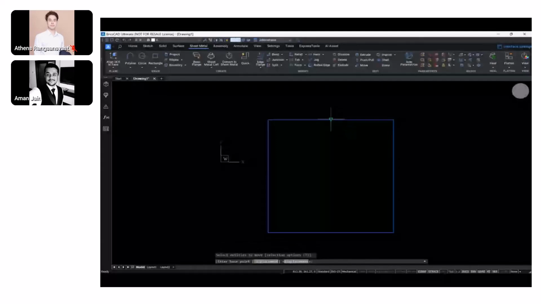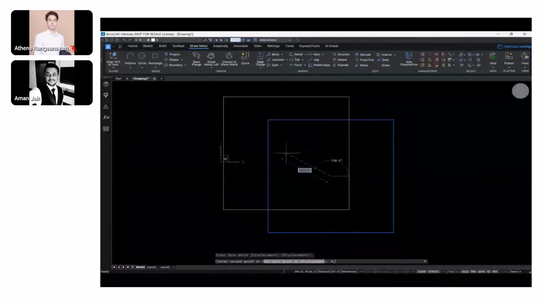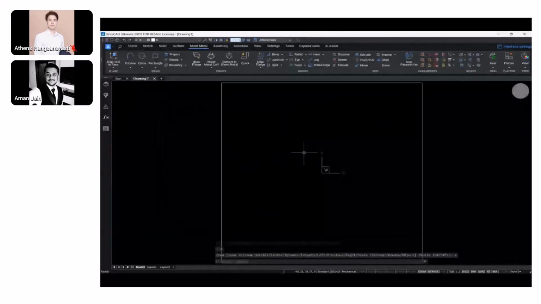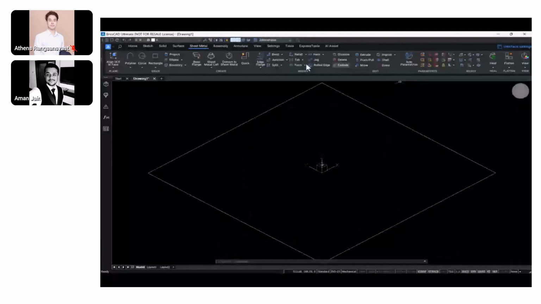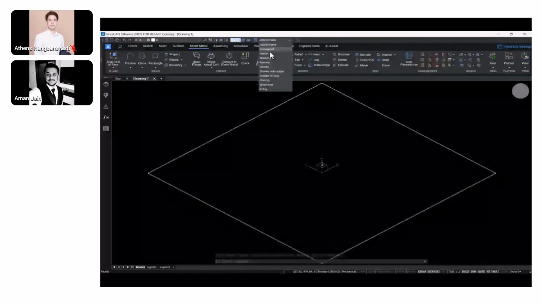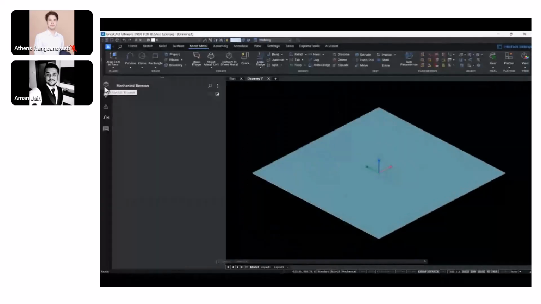Here I'm using the 2D drafting tools of BricsCAD, just creating a plain rectangle, or rather a square, because it's 700 by 700 in dimensions. And I'm just trying to place it at the center. Since BricsCAD does not involve creation of plane geometries at all, it does not really matter on which plane we are trying to create our geometries. So the initial design intent, which we need to keep in mind for our traditional MCAD tools, is not something that we need to do in BricsCAD. We can simply start with any of the planes that we want to work in. And as simple as this, we are able to create this base flange.